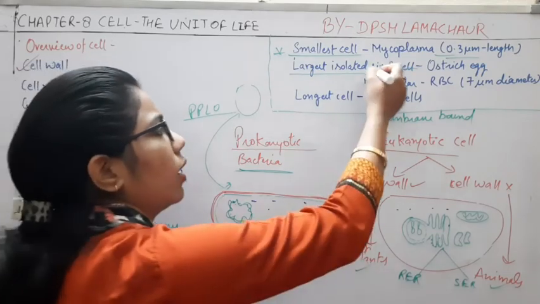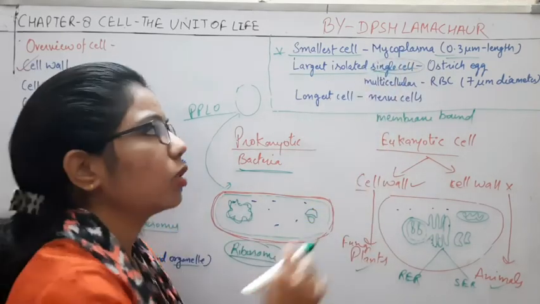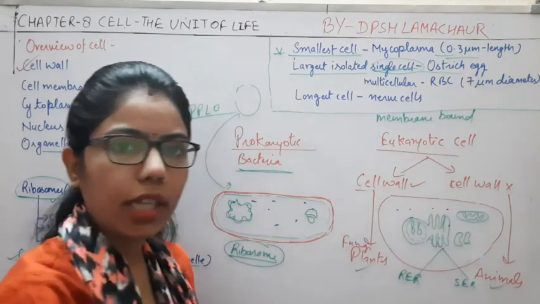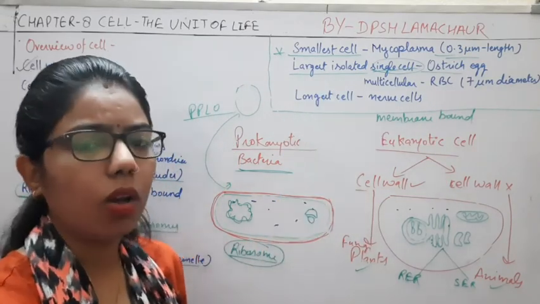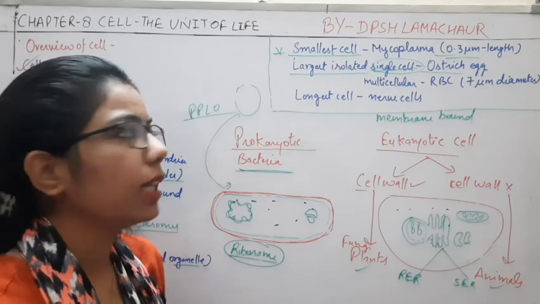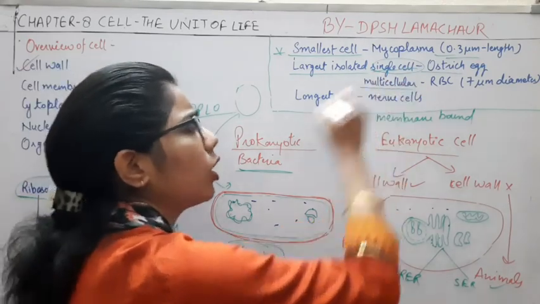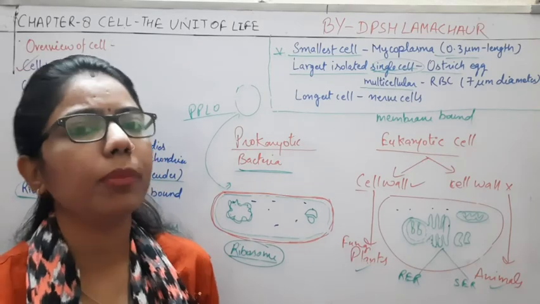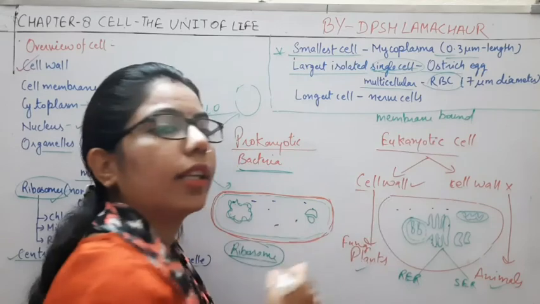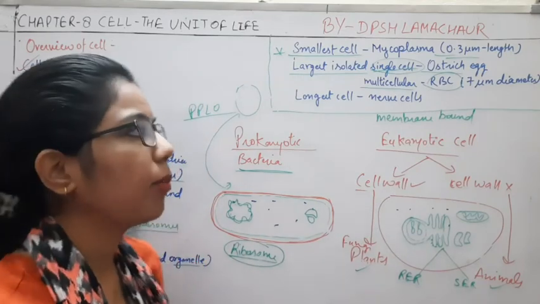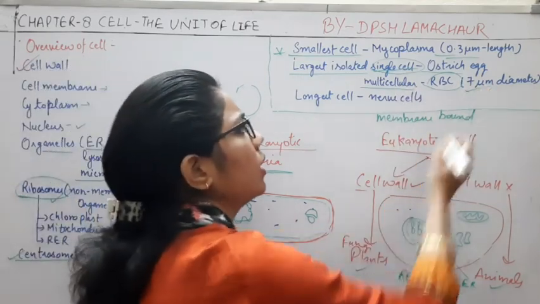And if we talk about the largest cell, the isolated cell, which is a single cell, what will it be? It will be the ostrich egg, the egg of the ostrich. It is the largest cell, the largest single cell. Now if we talk about the multicellular, because we human beings are multicellular, the RBC or red blood cell present in our body has about 7 micrometer diameter.